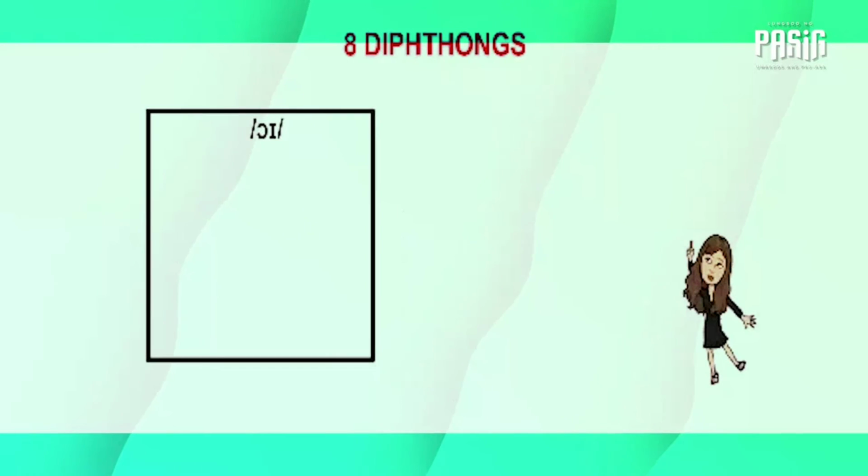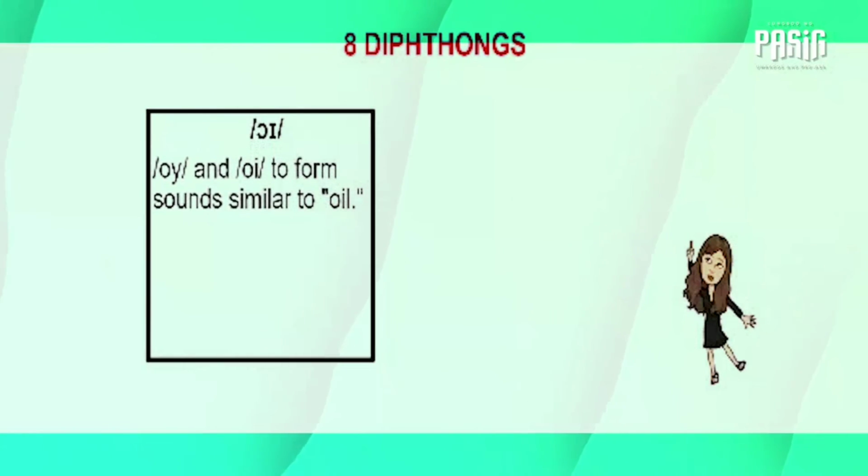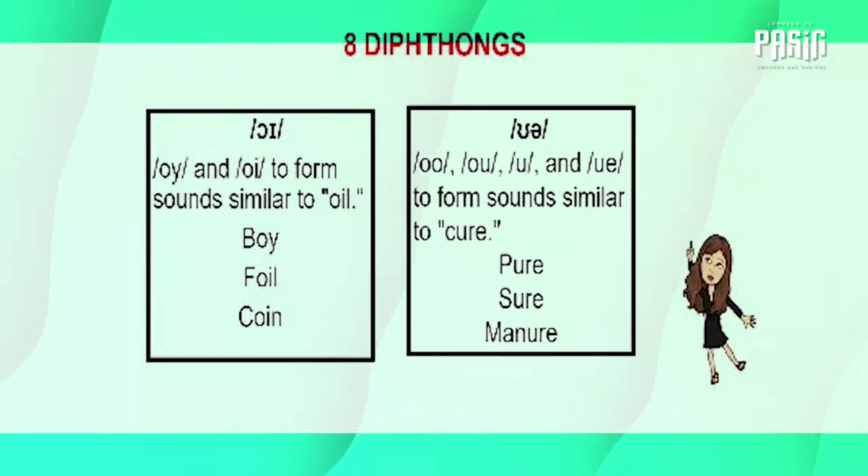Another diphthong is oi. This diphthong uses letters and letter combinations to form sounds similar to oil. Other examples are boy, foil, and coin. Last but not the least, we have U. This diphthong uses letters and letter combinations to form sounds similar to cure. Other examples are pure, sure, and manure.